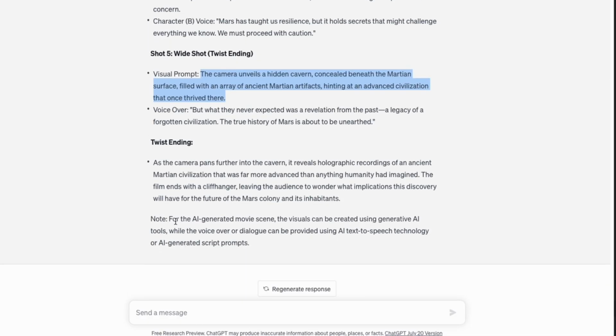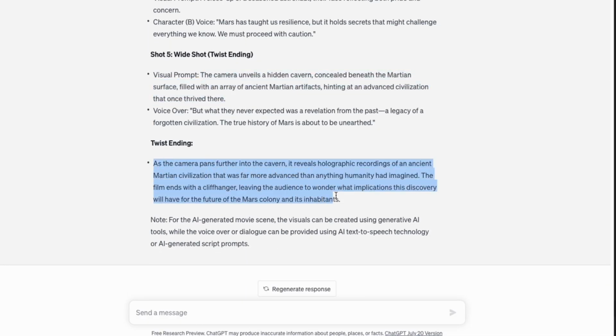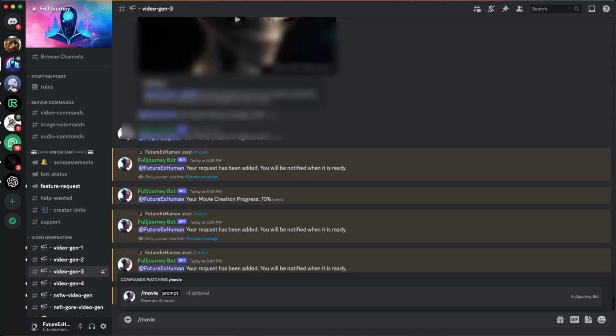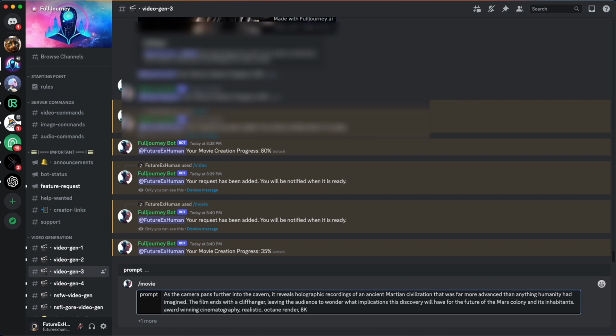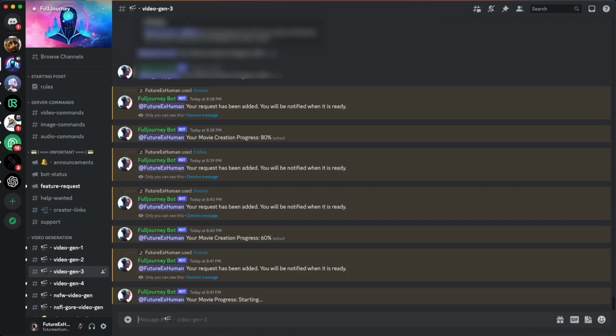And then one more, here's the twist ending. And I'm going to add some things. I want to make sure this looks really good. So sometimes you have like the prompt. If I were doing this for real, I wouldn't just take prompts directly from ChatGPT. I'm just doing that because it's easy to do right now. So we're just going to add some other kind of things in here that may hopefully increase the quality of it. All right, so we've got 3 videos queued up. So we're going to come back to these.